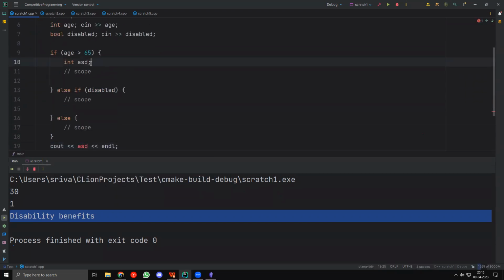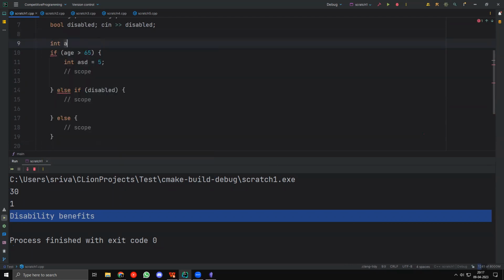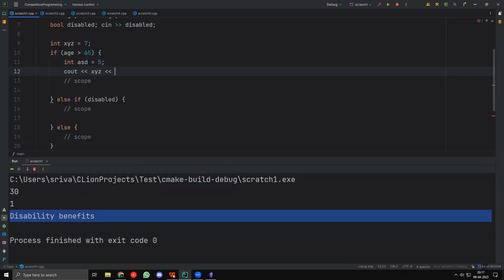This does not work. I have a variable inside, ASD equal to 5. I cannot use that variable from the inside outside this scope. But if I have something outside, let's say I have XYZ equal to 7, then I can output XYZ inside. This will work, right?